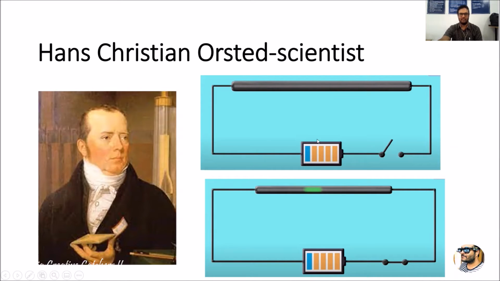Now the switch is in the off condition, and it is connected to a current carrying conductor or material. In the second stage, as he switched on the switch, the current started flowing through this current carrying conductor. So he is the scientist who discovered the concept that a magnetic field evolves when an electric field exists or passes through a current carrying conductor. Let us see how.